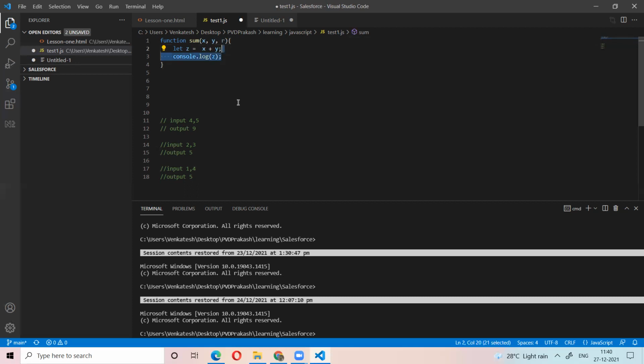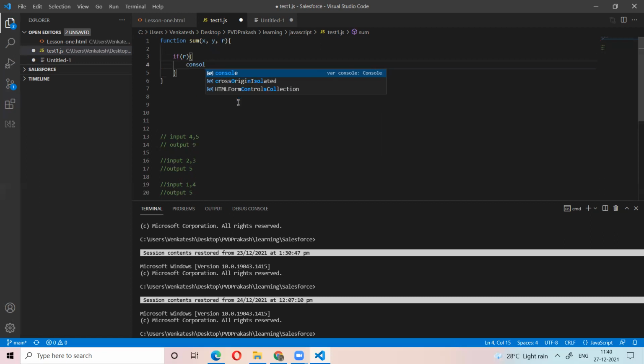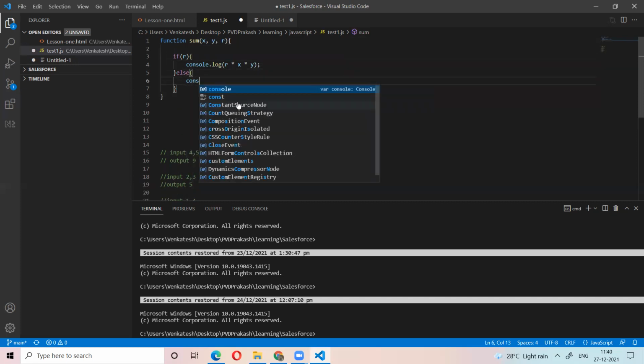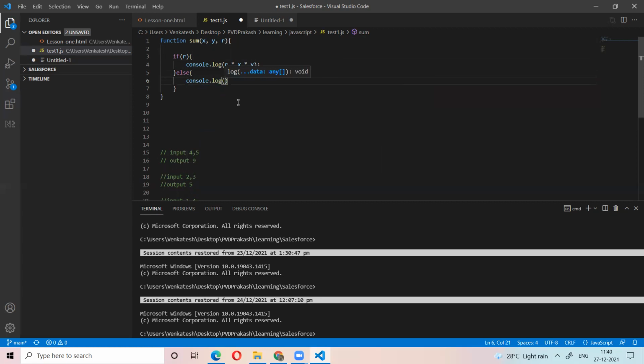So I write a function like: if r is there, then console dot log of r into x into y, else console dot log of x plus y.